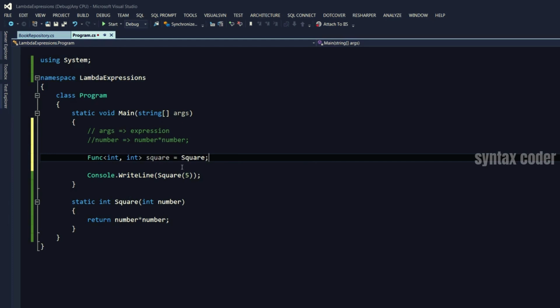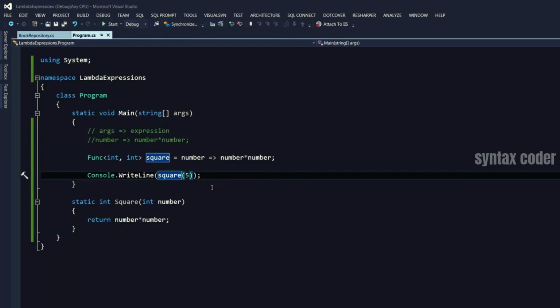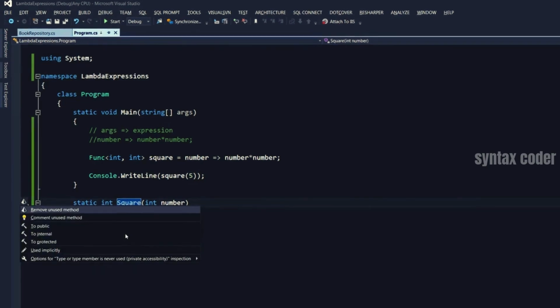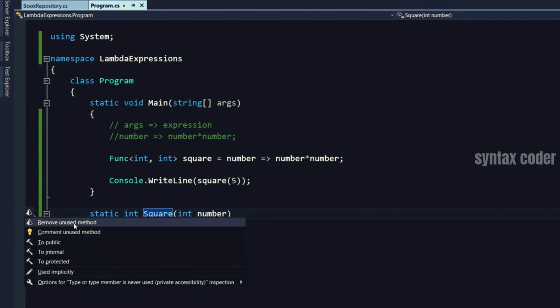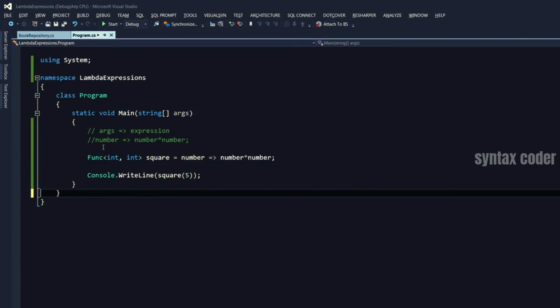Now, what I can do is, instead of creating that method here, I can just use a lambda expression here, saying number goes to number times number. And I can call this delegate like this. Let's run the application. We got the exact same result, 25. So there is no need to write this method here. I can just get rid of it. With ReSharper, as you see, it's grayed out. So I can press Alt and Enter. And note, the first suggestion is remove unused method. So enter, gone.